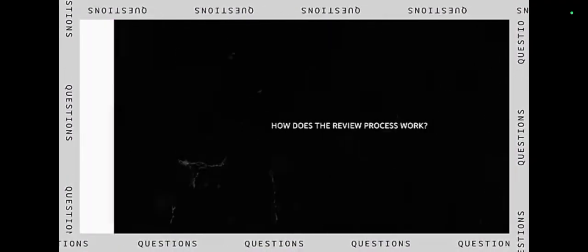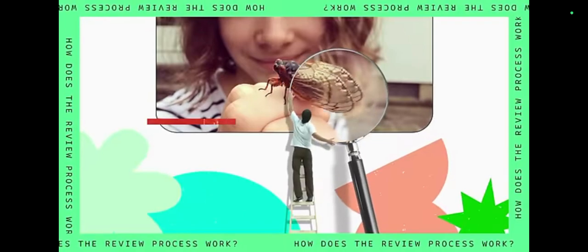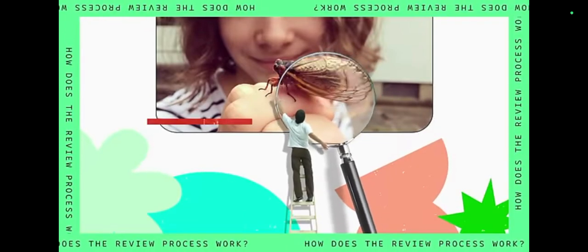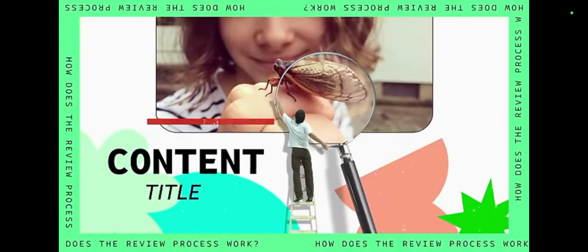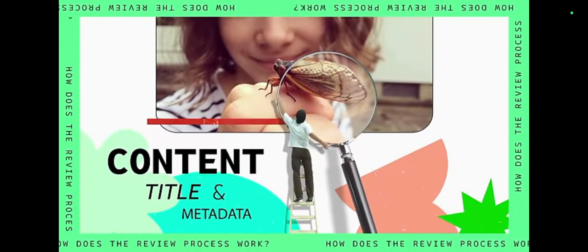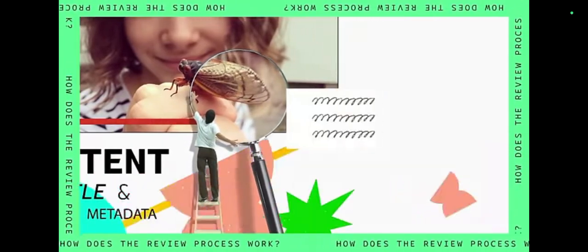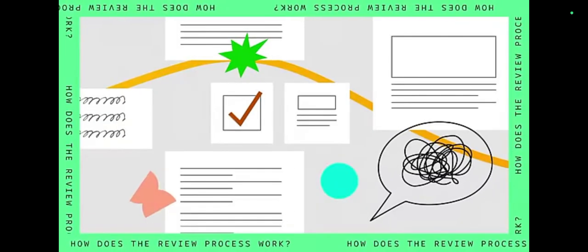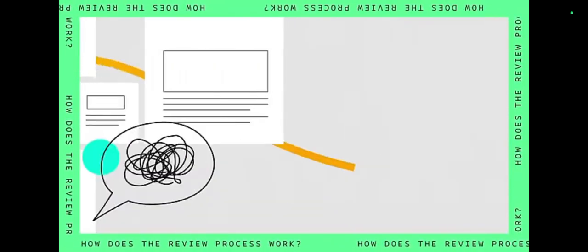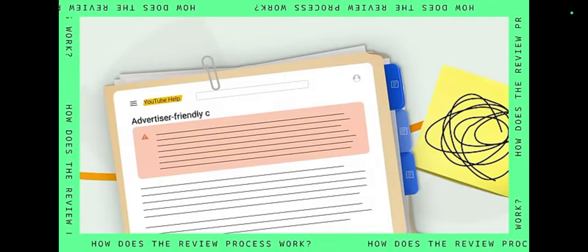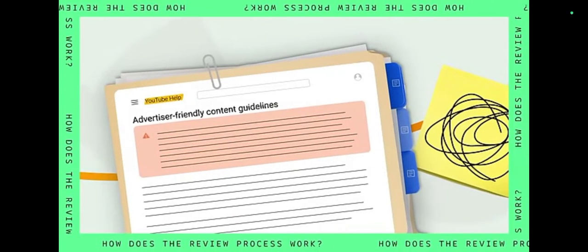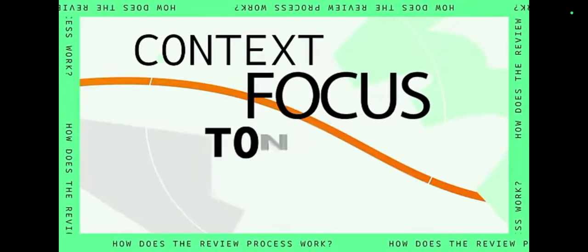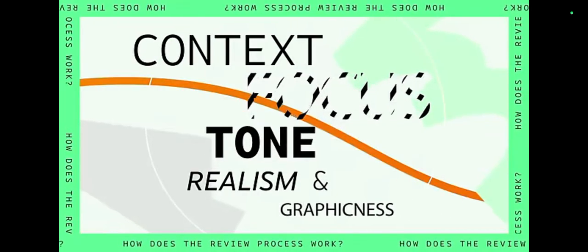How does the review process work? When you request a human review, an expert looks at the video. They spend time watching the video and review its content, title, and metadata against our advertiser-friendly content guidelines. Our reviewers evaluate the video and related content as a whole. During their review, specialists use the advertiser-friendly guidelines paired with the following principles: context, focus, tone, realism, and graphicness.